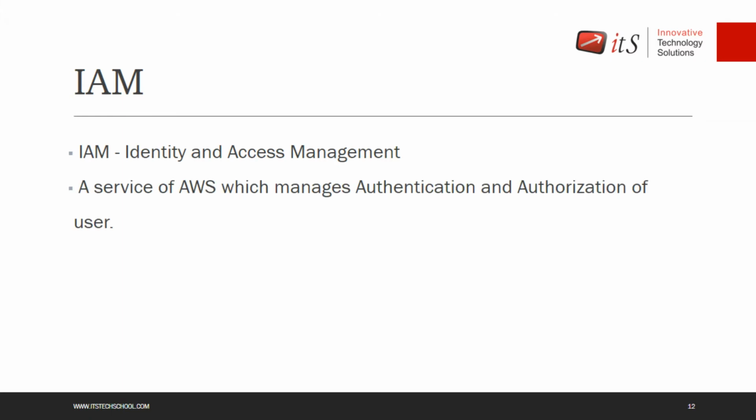So what is IAM? IAM is a service which manages your authentication and authorization. Authentication you can consider as whenever you want to log in to the account, you need your username and password. That is authentication. After logging in to your account, what things you can manage and what things you cannot manage, that we call authorization. This also can be managed by the policies of IAM, right? With authorization, it limits the access on the AWS resources. So what you can manage and what you can't manage. So you can limit the access, right?